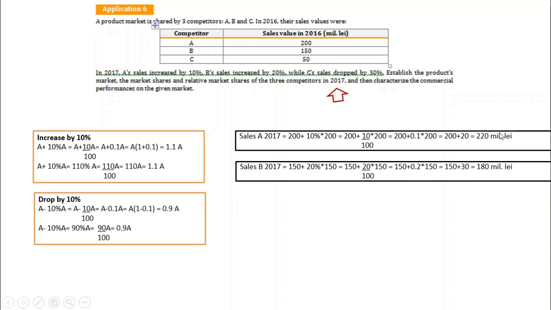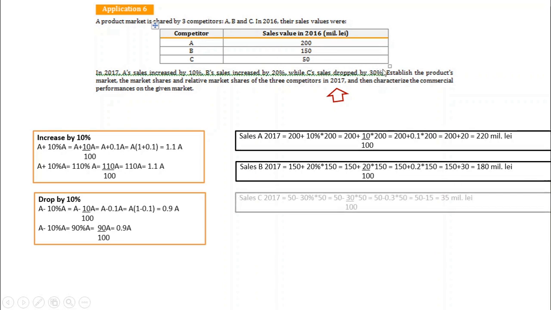For company C, the sales drop by 30%. Therefore, we have the initial value 50 minus 30% times 50. This will lead us to the final value of 35 million lei in year 2017. Now that we have the sales of A, B, and C in 2017, we can compute the indicators requested.